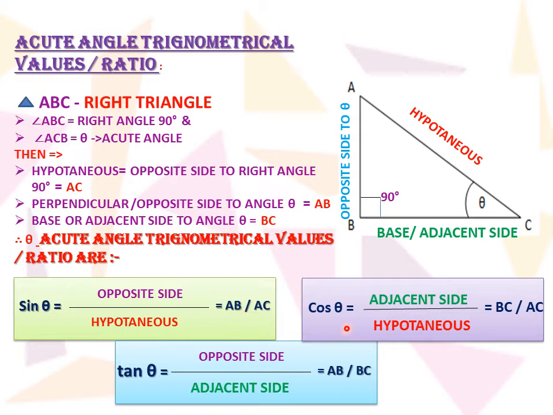In cos theta, what sides are we considering corresponding to this angle theta? The base, the side on which this theta lies, that is the adjacent side, upon the hypotenuse, that is BC upon AC. Tan theta, what will it be? Tan theta will be opposite side upon base. So in tan theta, we are considering the opposite side upon the base side.